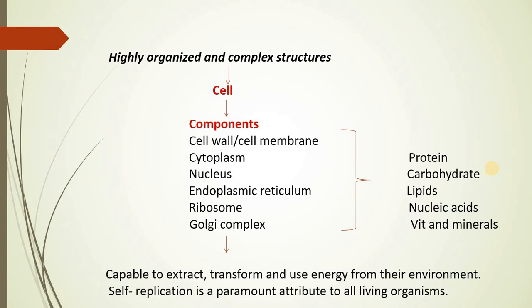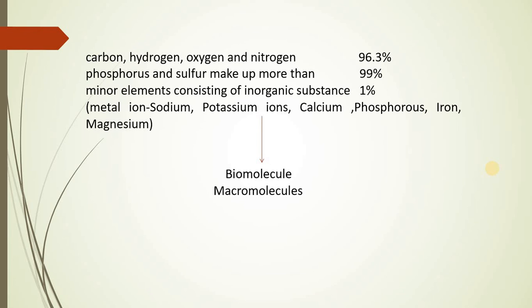Macromolecules, right? Now these macromolecules which we have discussed just now, that is proteins, carbohydrates, lipids, nucleic acids, vitamins and minerals, all of them are composed of four essential components: carbon, hydrogen, oxygen and nitrogen, and all together they form 96.3% of the cell, right?